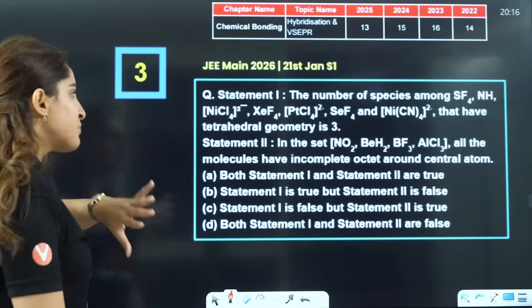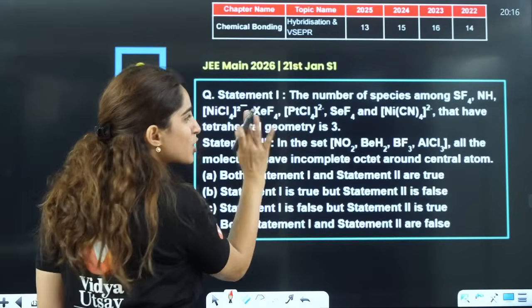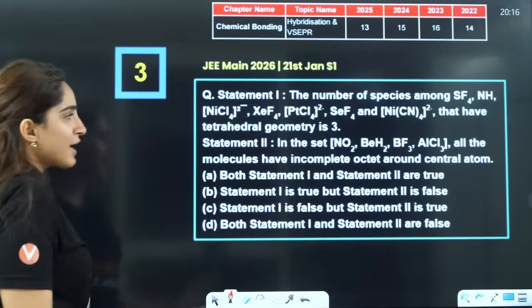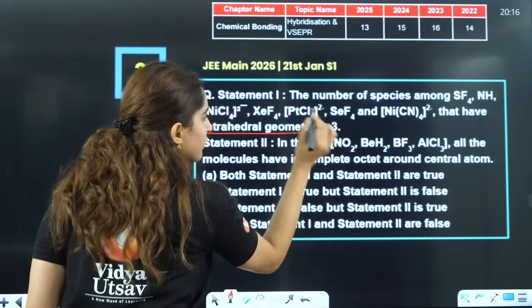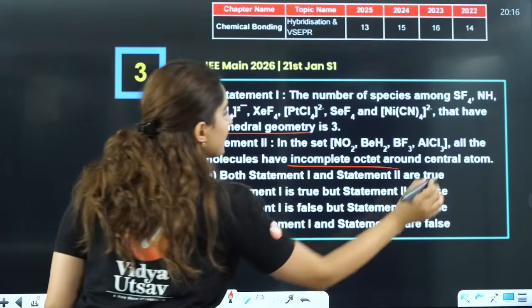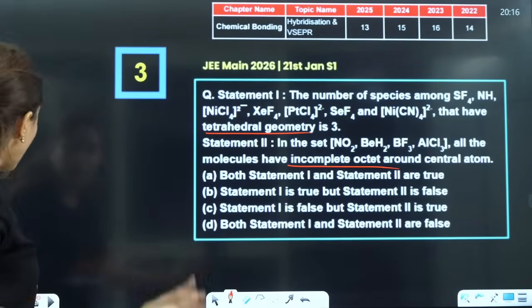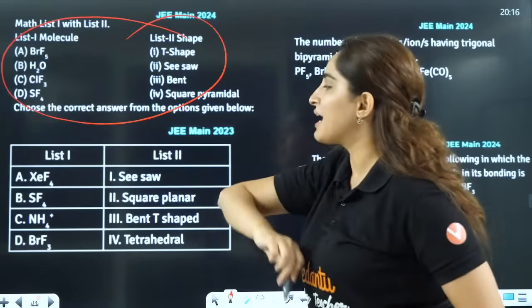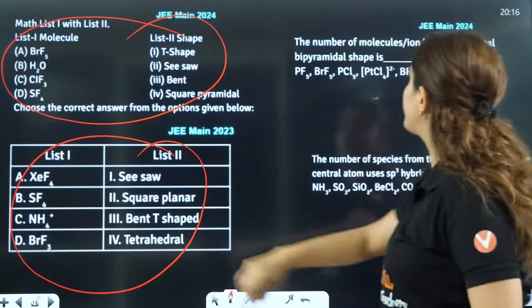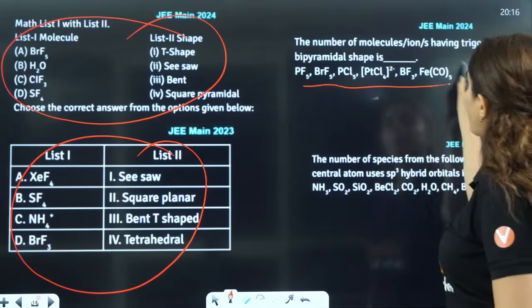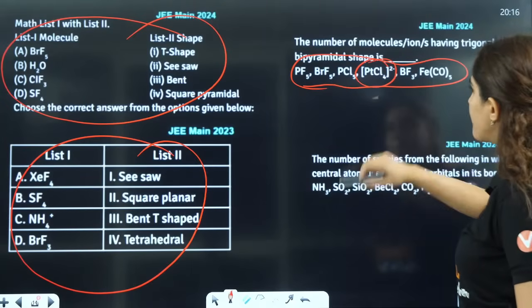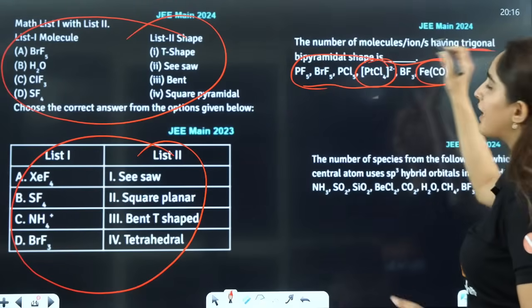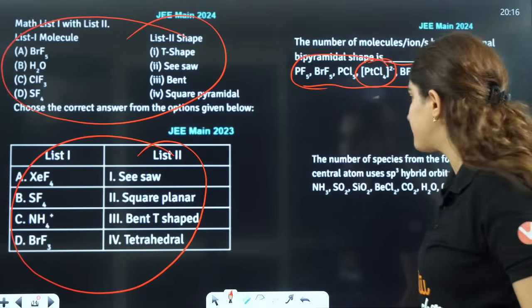So you can see in all the cases they are asking you, this is a question of mixed coordination plus chemical bonding, where again they are asking tetrahedral geometry, having incomplete octet. For that, what you need to do is apply VSEPR and hybridization. Again, match the following, same match the following, right? So these are the molecules. Here is one coordination compound as well. This is also coordination. Again, they are asking you about trigonal bipyramidal, again about shapes, right?